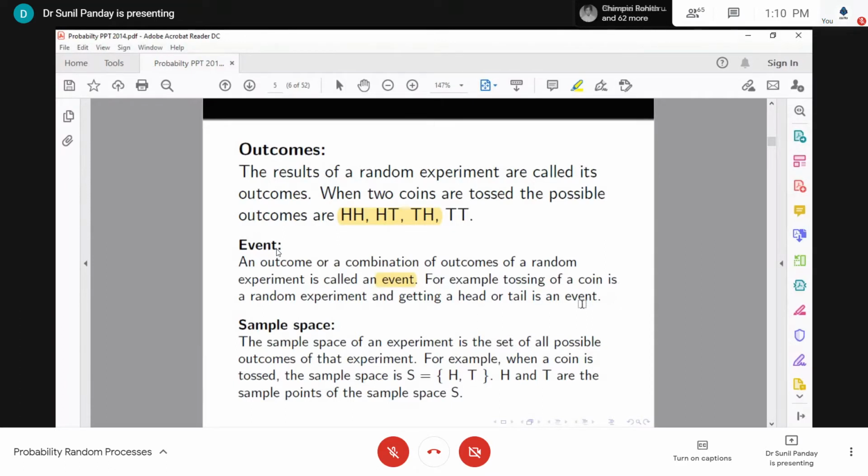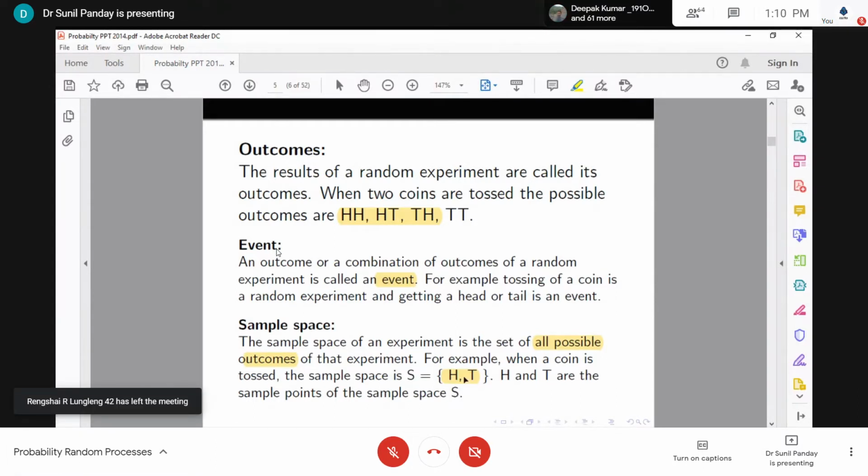Then we talk about the sample space. The sample space of a random experiment is the set of all possible outcomes of that experiment. For example, when a coin is tossed, the sample space S is {H, T}. H and T are the sample points of the sample space.